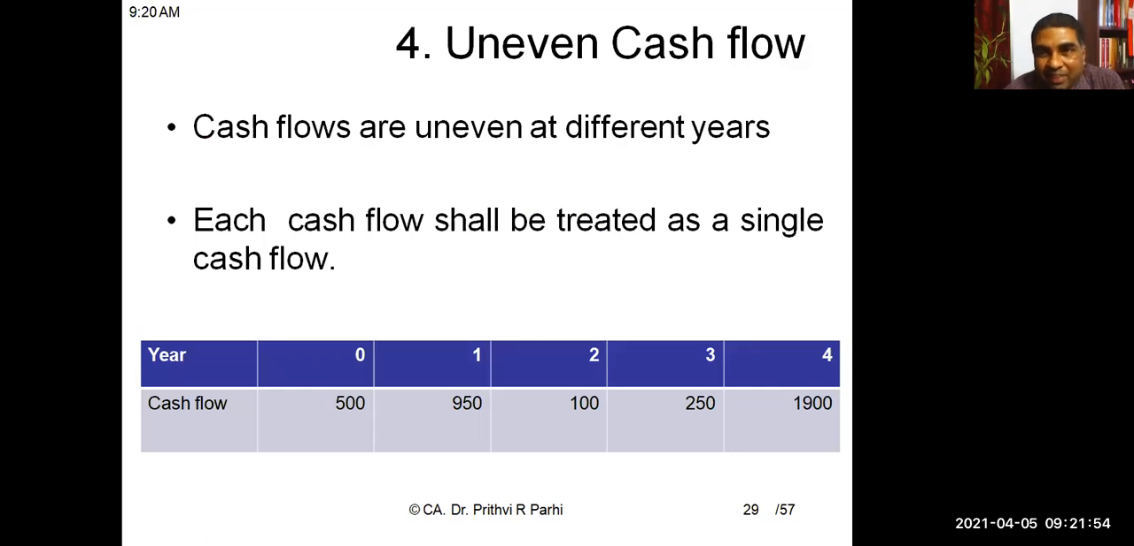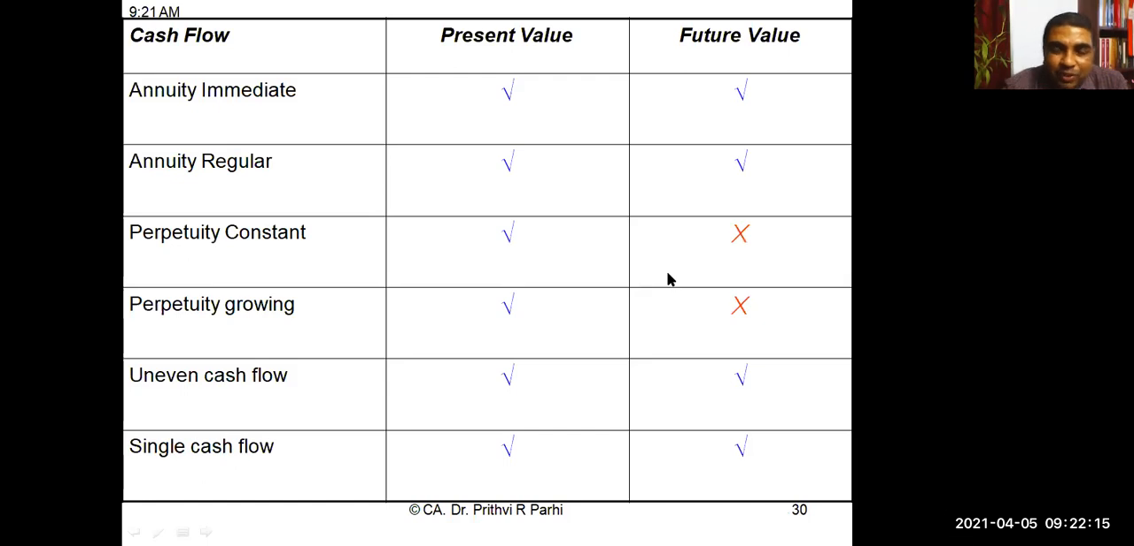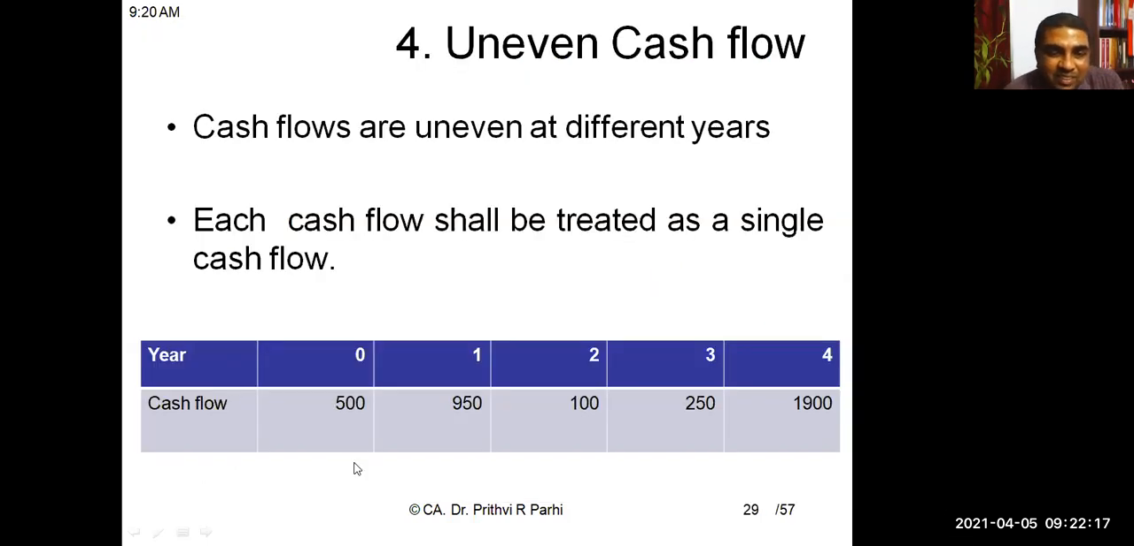Now, the last kind of cash flow is uneven cash flow. Let us say year 0 it is 500, year 1 it is 950, then 200, then 250, then 900, 1900. Then what to do? Each cash flow shall be treated as a single sum. This is a single sum, this is a single sum, this is a single sum. Then how to calculate present value? Just multiply with the present value factor for 1 year.